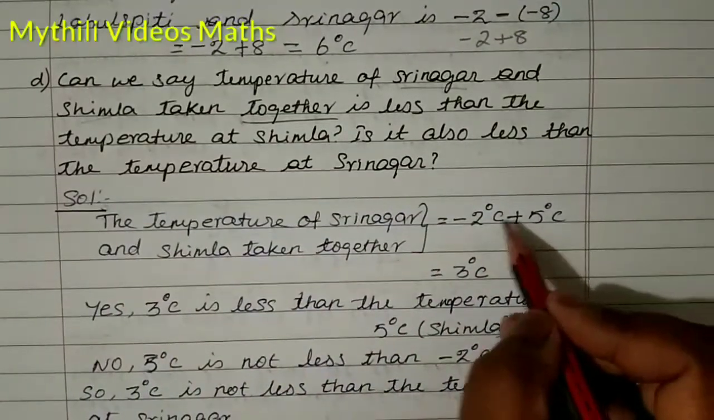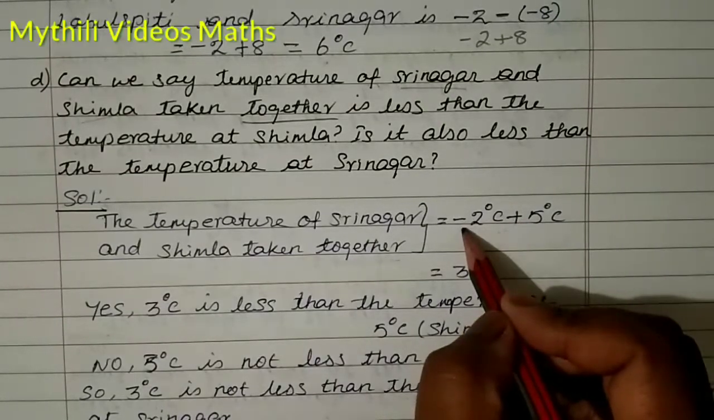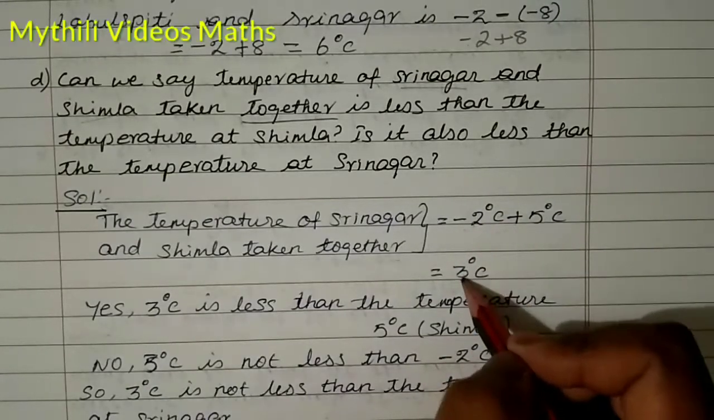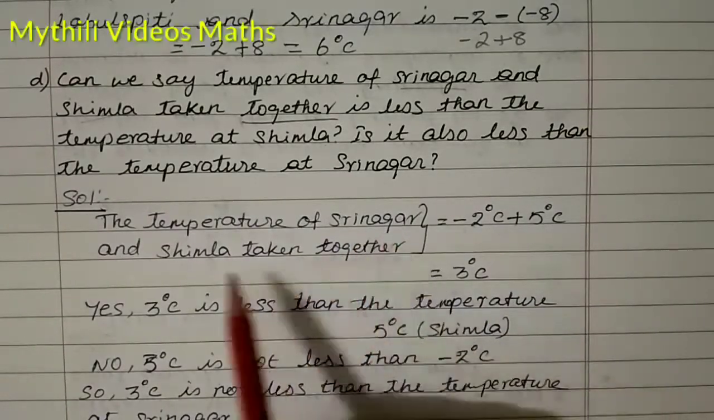But in this both are different symbols. One is positive, another one is negative. So we have to subtract the values. So here 5 minus 2 equal to 3. So 3 degrees Celsius. This is the temperature for altogether Srinagar and Shimla.